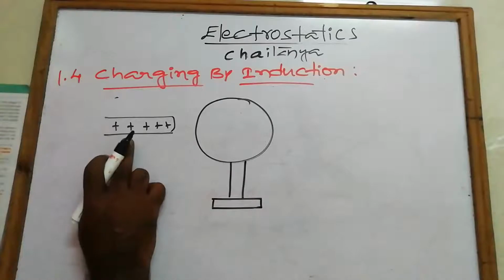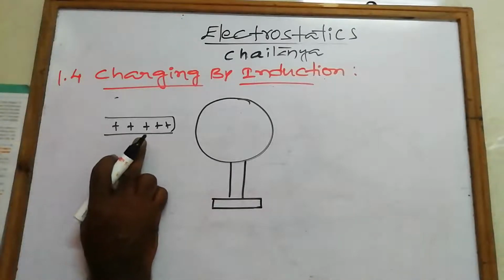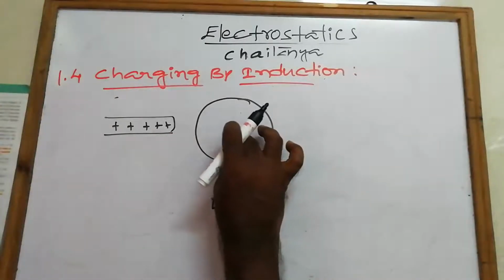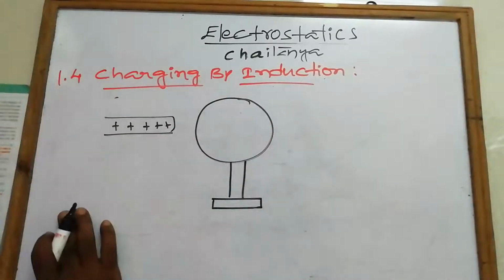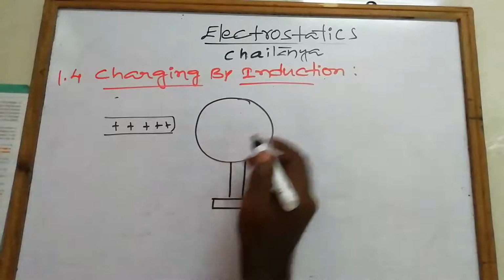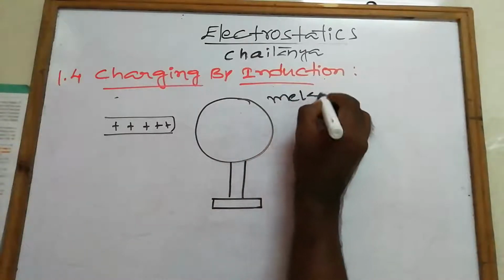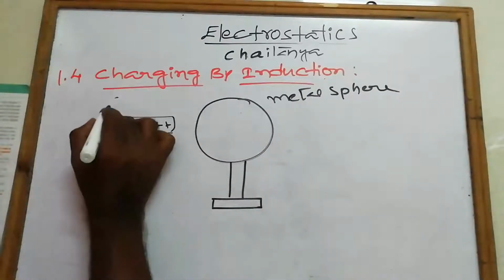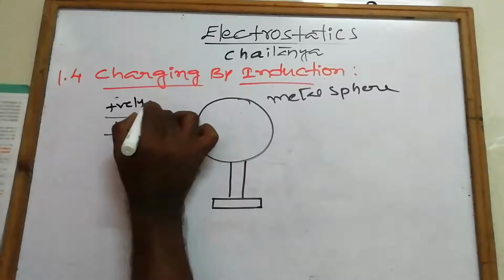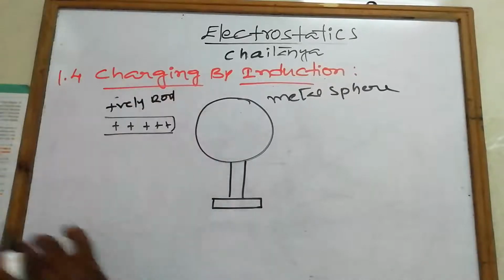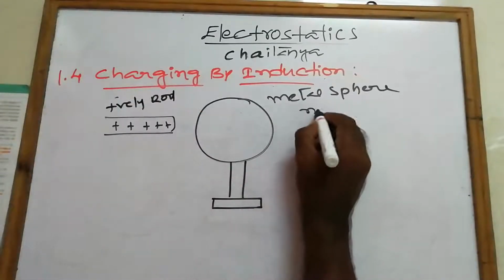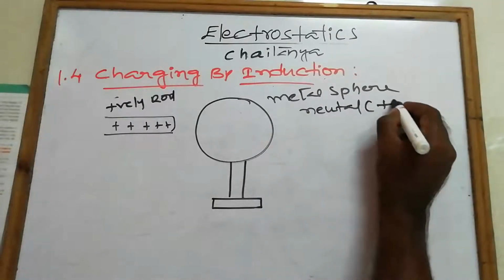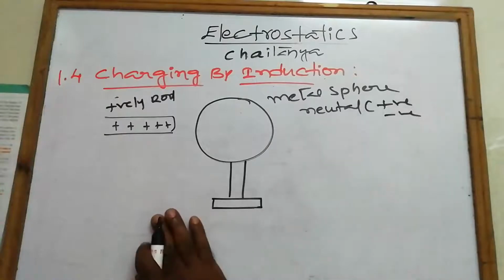This positively charged rod attracts the negative charges in the sphere towards the rod. I told you already, the sphere is neutral, which means it has positive charges and also negative charges.